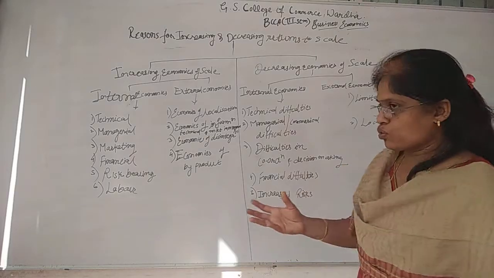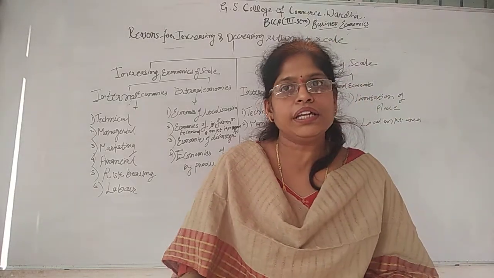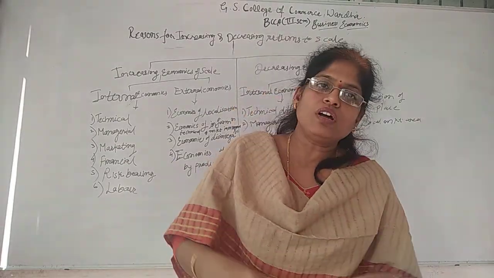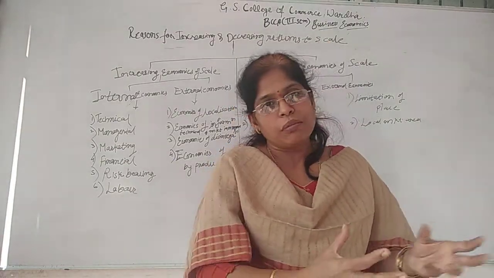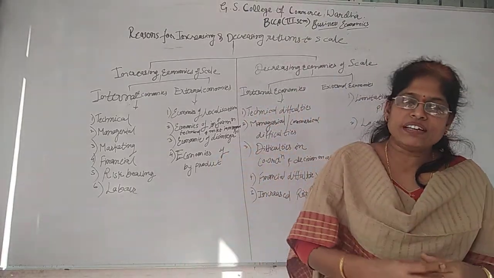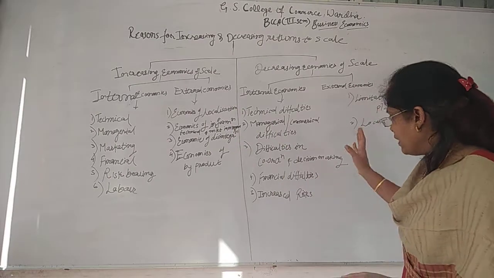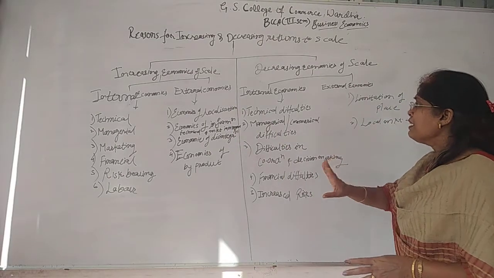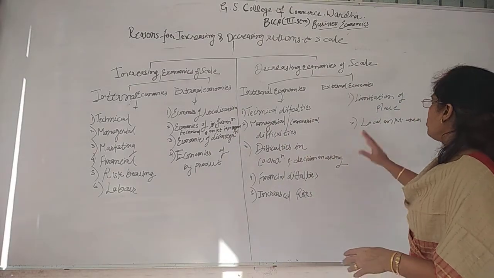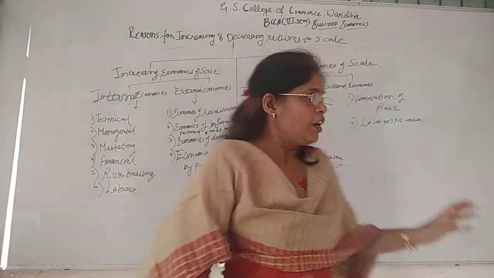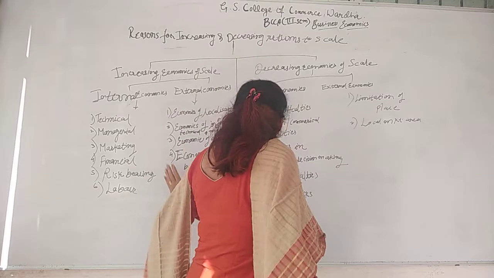Financial difficulties also. Obviously, every time he cannot take a loan from a money lender or a bank, because after all he has to pay whatever money has been taken from someone else along with the interest. So these are the financial difficulties or increasing risk in internal economies. External: limitation of a place, local market area. See, all these factors are exactly opposite.